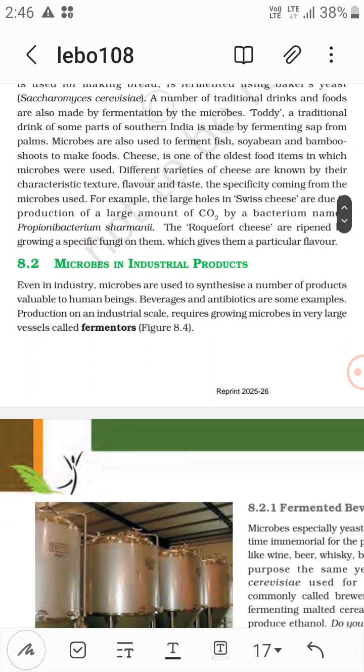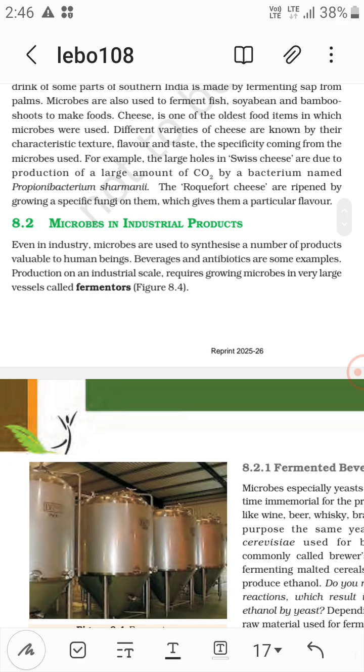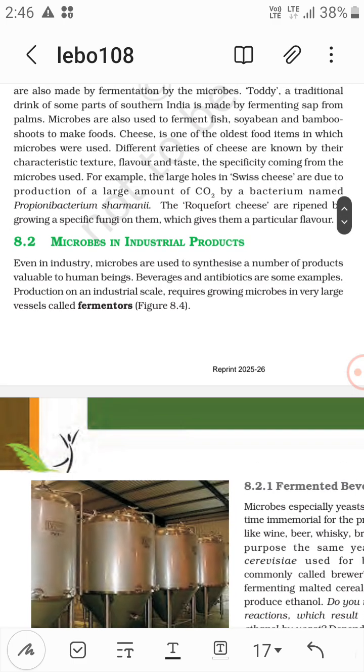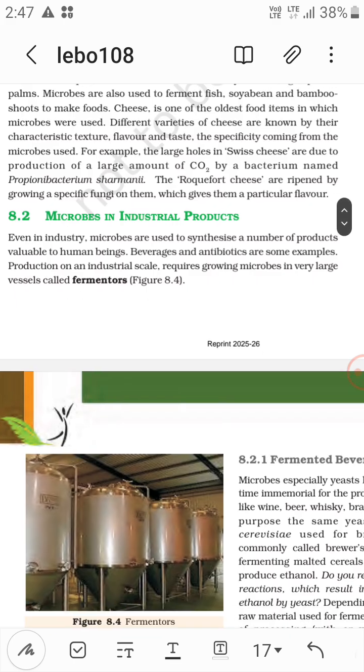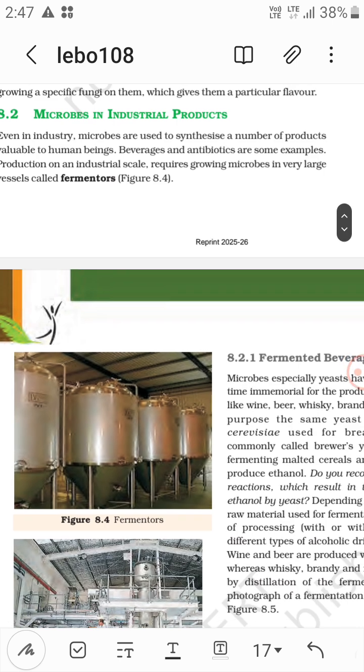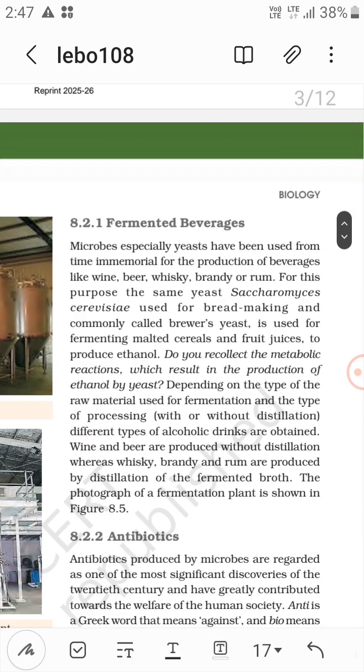Now, microbes in industrial products. Even in industry, microbes are used to synthesize a number of products valuable to human beings. Beverages and antibiotics are some examples. Okay, in industrial products, production on an industrial scale requires growing microbes in very large vessels called fermenters, right? Now fermented beverages. Now you see, the production of beverages like wine, beer, whiskey, brandy, rum.